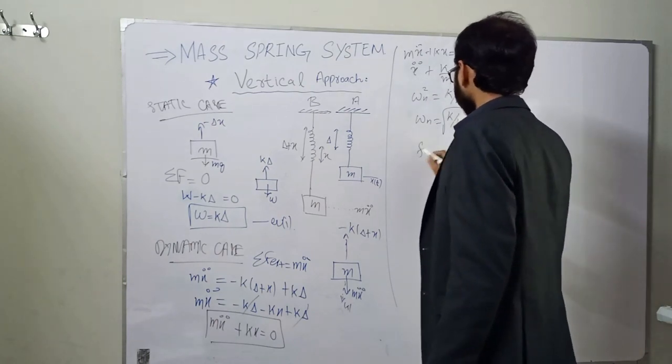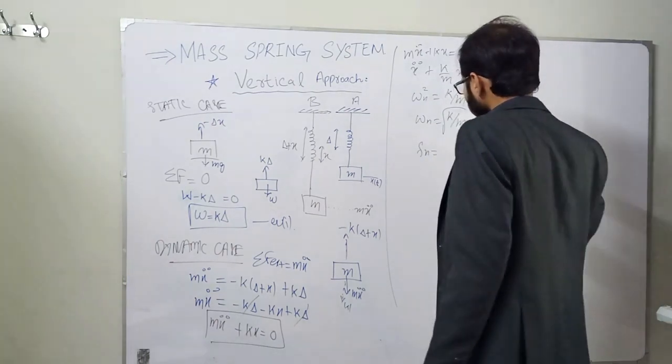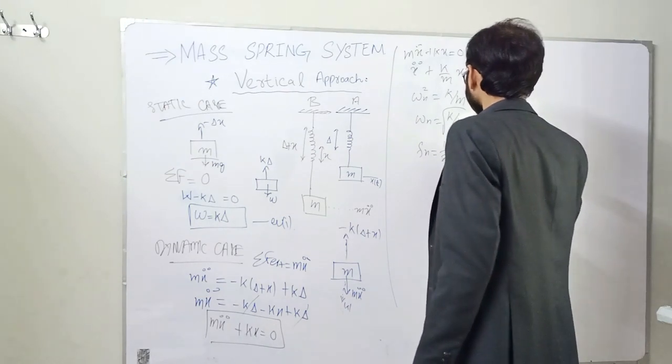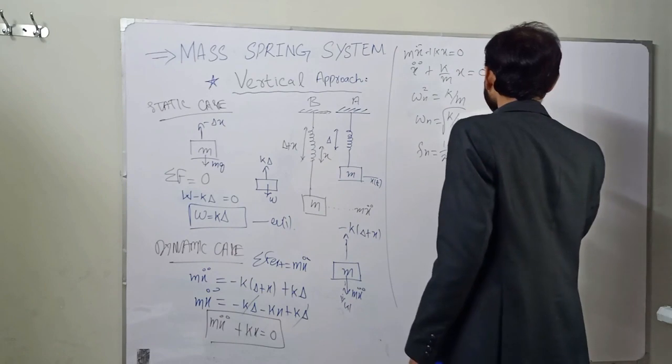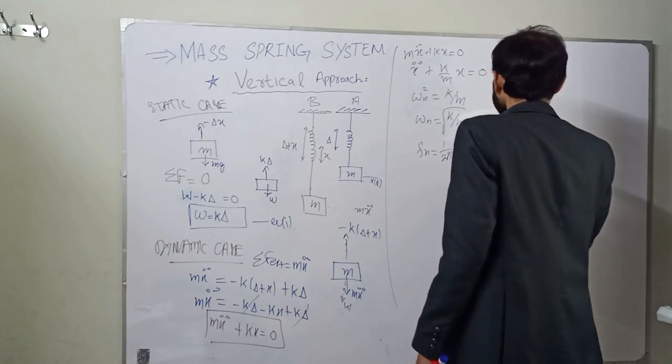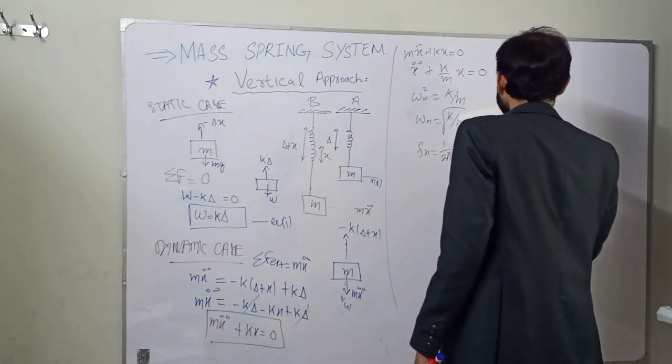And how can we calculate natural frequency? Natural frequency Fn is equal to 1 divided by 2 pi times square root of k divided by m, and that will be in hertz or cycles per second.